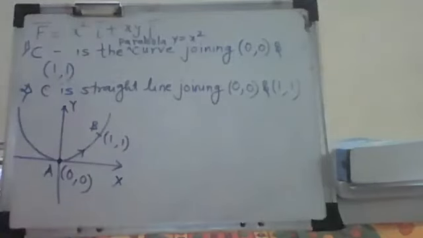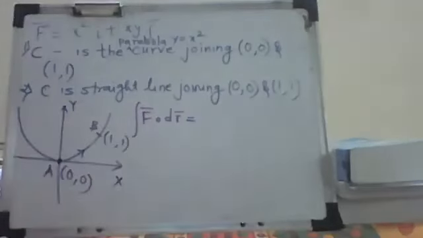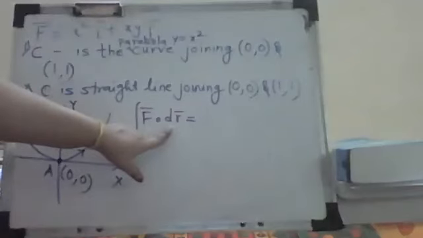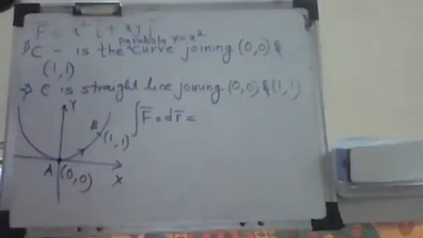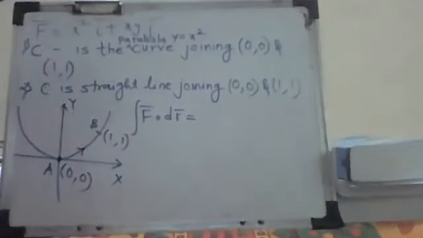Now what do we have to evaluate? We have to evaluate f bar dot dr bar for this. Now what is f bar given? f bar is x square i bar plus xy j bar. What is dr bar? dr bar is dx i bar plus dy j bar plus dz k bar.